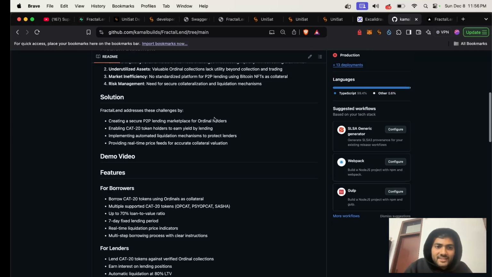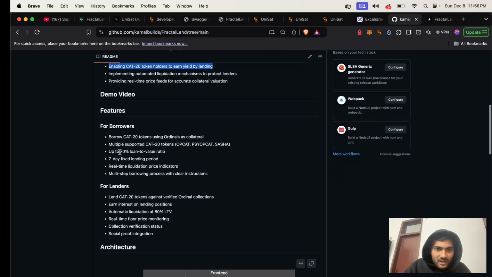fractallend addresses these challenges by creating a secure P2P lending marketplace for ordinal holders, enabling CAT20 token holders to earn yield, and implementing automatic liquidation mechanisms to protect lenders. And here are the features that we provide for borrowers and lenders. They range from borrowing CAT20 tokens using ordinals as collateral, multi-supported CAT20 tokens, some of the ones that we support are OPCAT, PsychoCat, and Shasha, up to 70% LTV ratio, 7-day fixed lending period, and whatnot. For lenders, they can lend CAT20 tokens against verified ordinal collections.